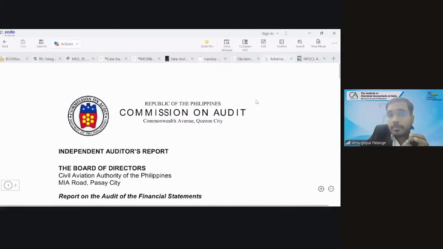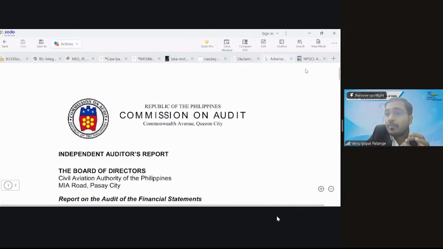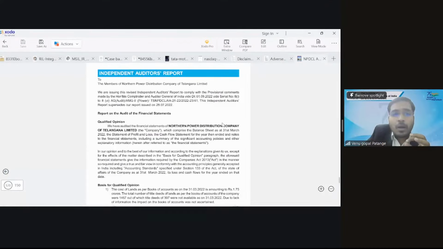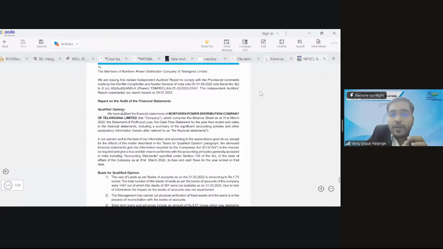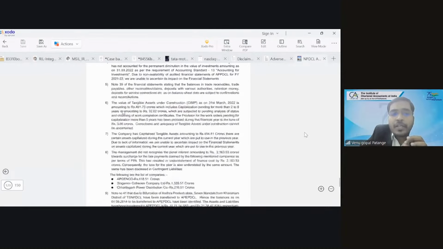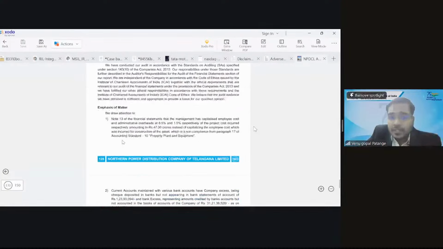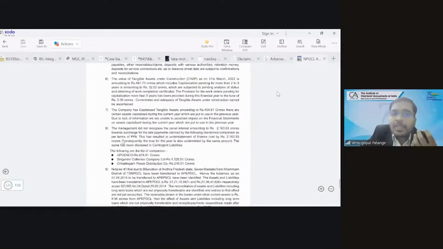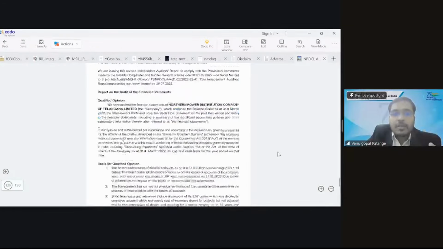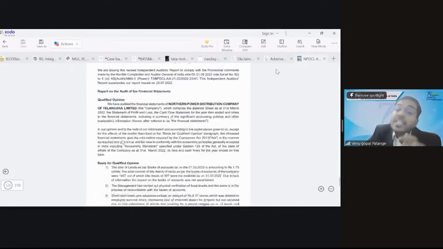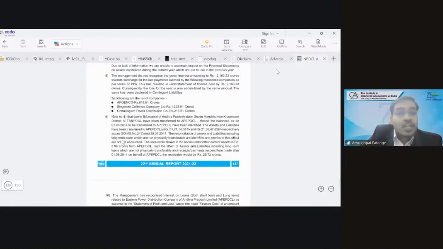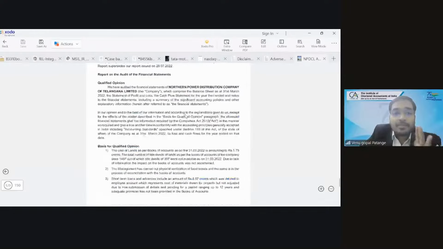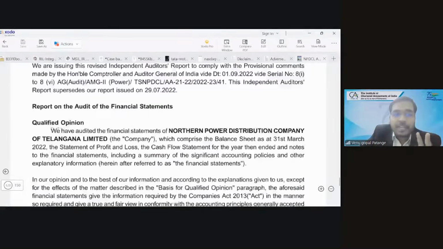So, I will show you one more report. Although it is said as qualified opinion, there were 12 qualifications. So there are multiple companies. This is an Indian company. So 12 qualifications, still it is a qualification. It is not adverse. So don't assume that if there are more items, it is adverse. I'll explain. See, this is a qualified opinion, right?